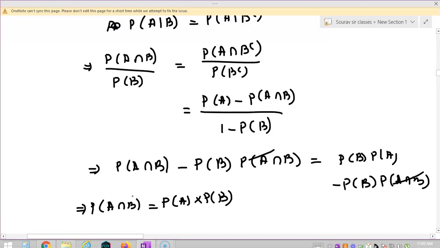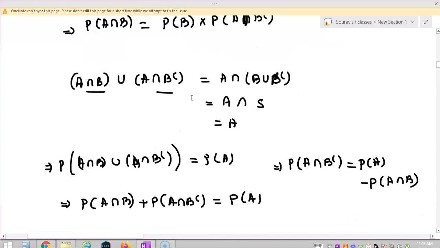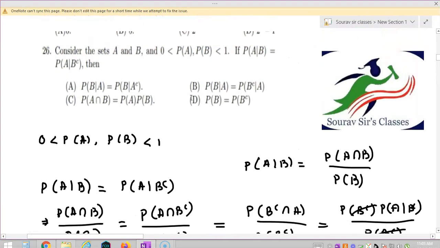Okay, let us see the options. You can see that this is our option C. So option C is our correct option. Okay, so that's all about our question number 26. It was a very easy question. So let's solve question number 27.